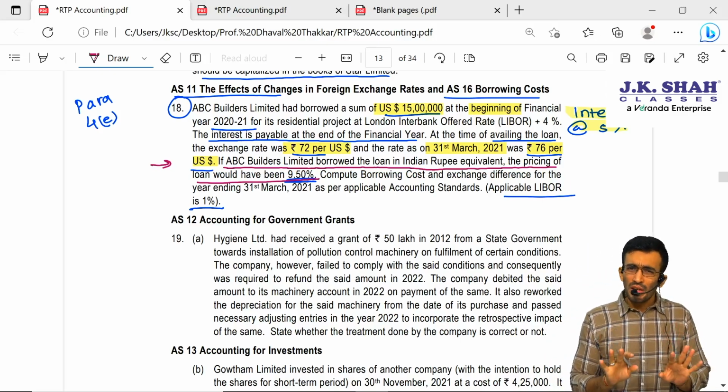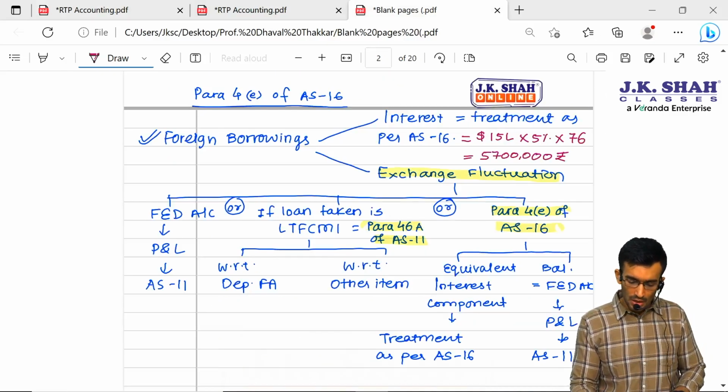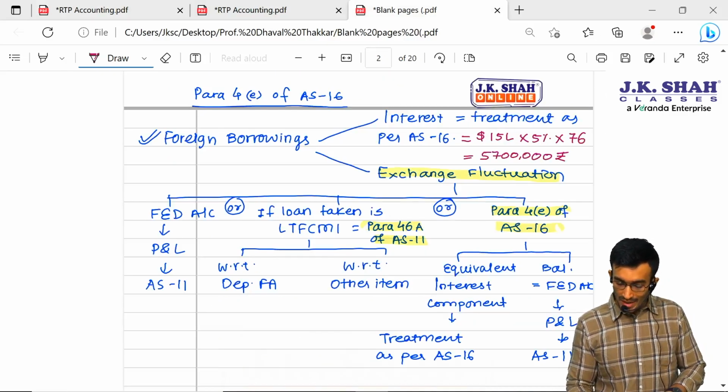The treatment of this interest will be purely as per AS16. If the loan is for qualifying asset, then we will capitalize. If it is not, then we will charge to P&L. So sir, that is nothing but 57 lakhs, that is over. Now let us calculate the exchange fluctuation.